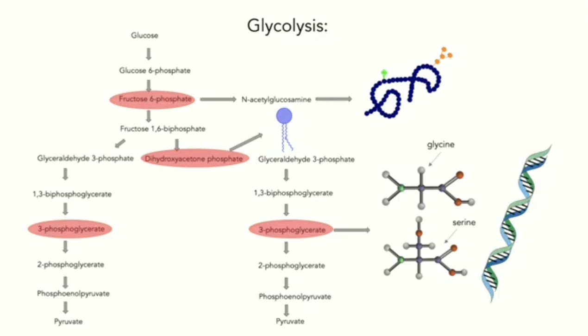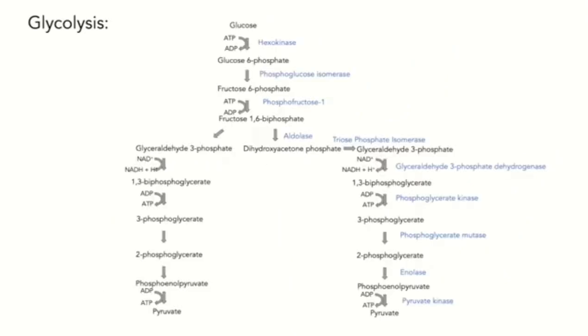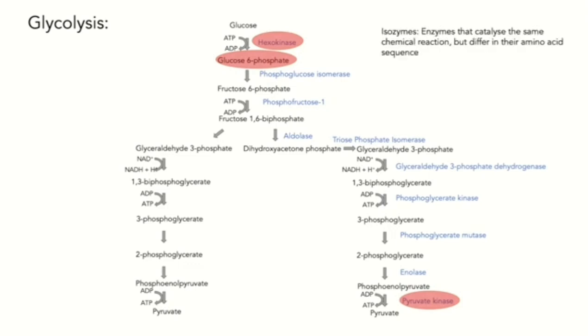How do they switch to aerobic glycolysis? To understand this, let's first have a closer look onto glycolysis, a very complex pathway. However, for now, let's just focus on these molecules: hexokinase, its product glucose 6-phosphate, and pyruvate kinase. Cancer cells express a special isozyme of hexokinase.